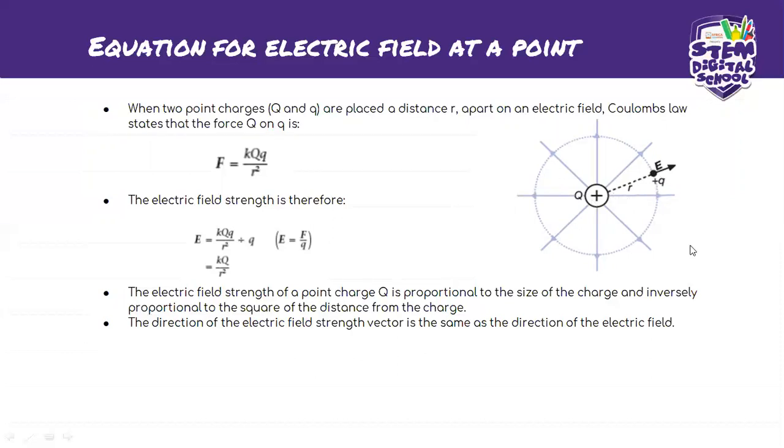So that's how we find our force. Okay, so the force of Q on q is this. And then we move on.